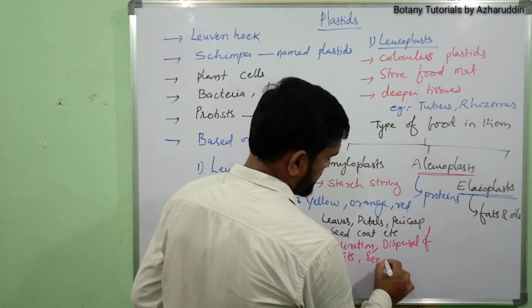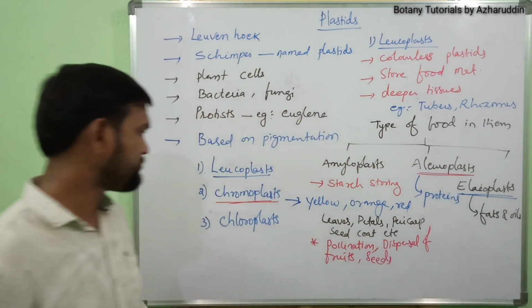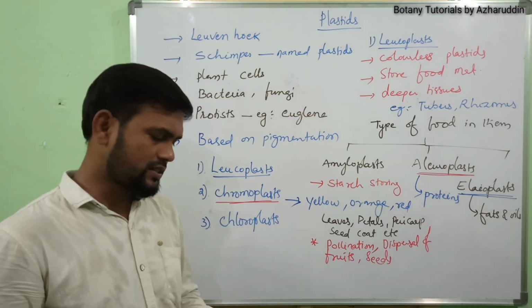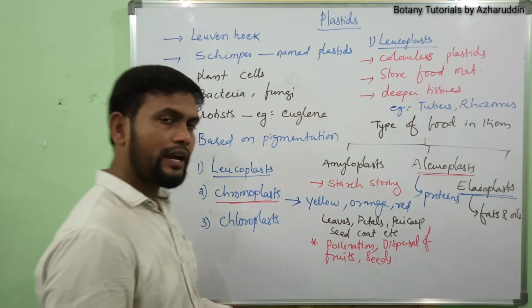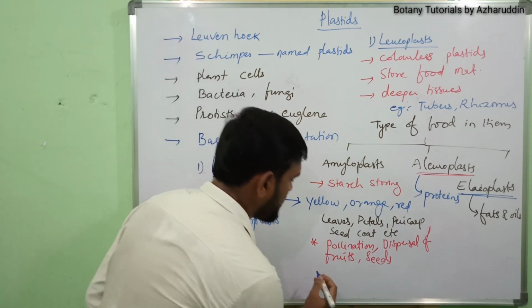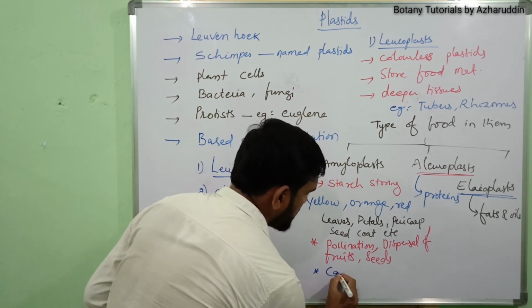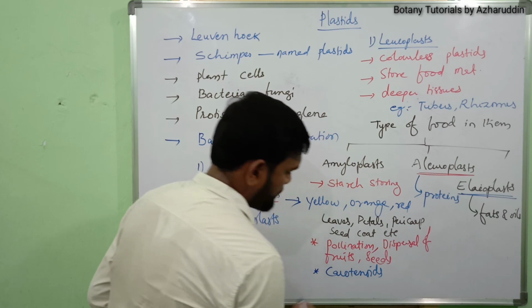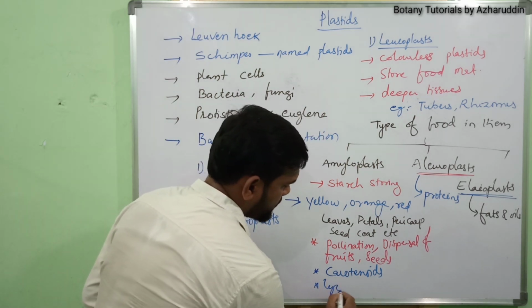These chromoplasts contain carotenoids and lycopene.